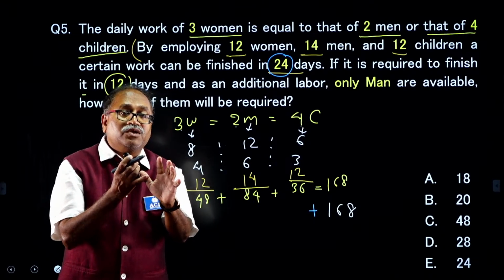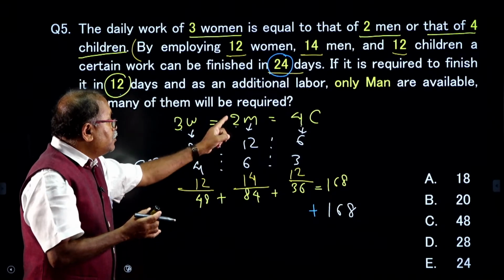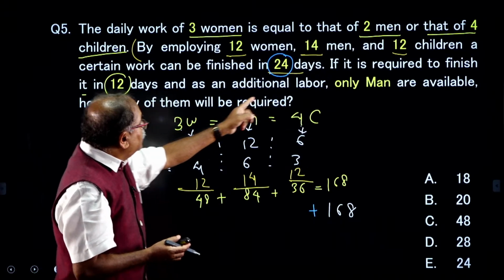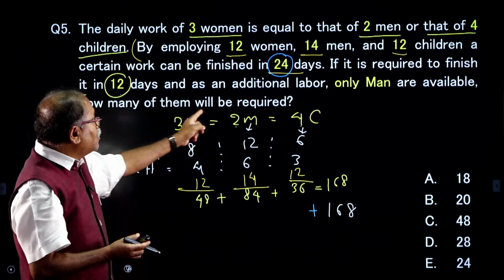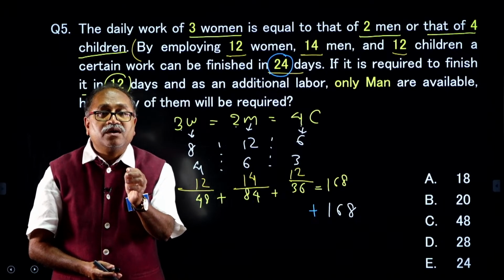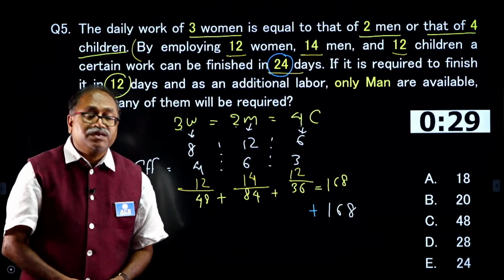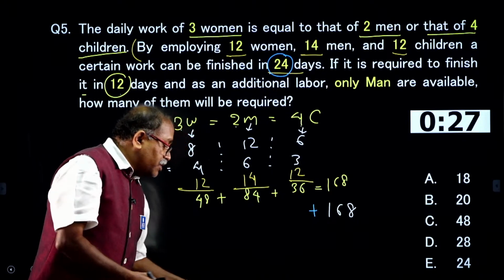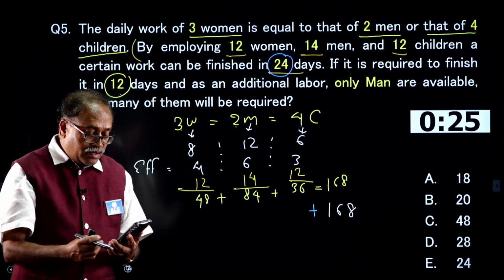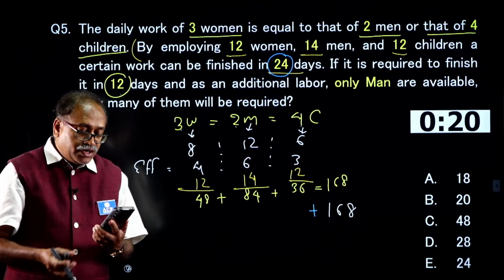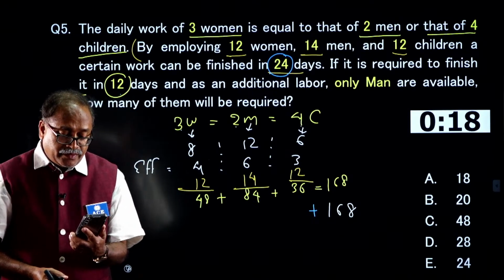Women are not available, children are not available, then you have to pick up the men. Then the question is again that how many of them are required, how many men are required. Come on, your 30 seconds starts, my dear friends, and I am sure some of you will be able to definitely answer the question as you did in the previous question.